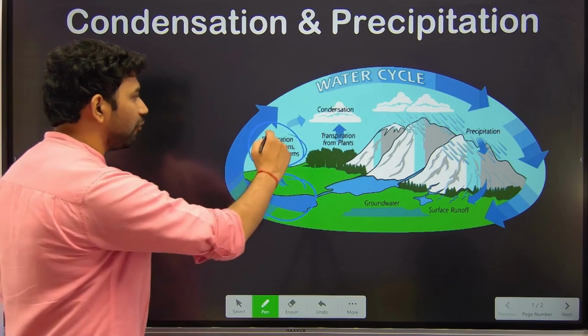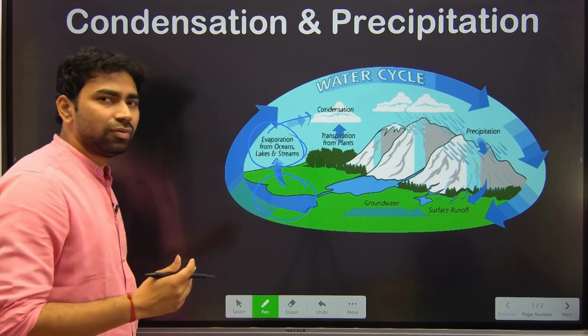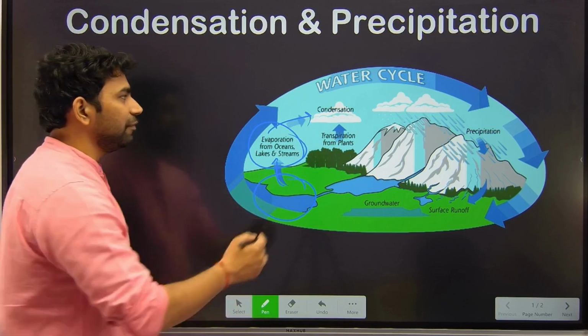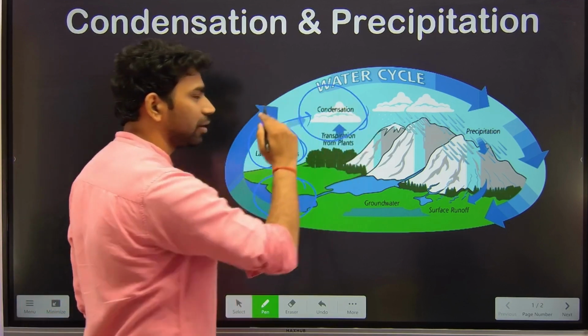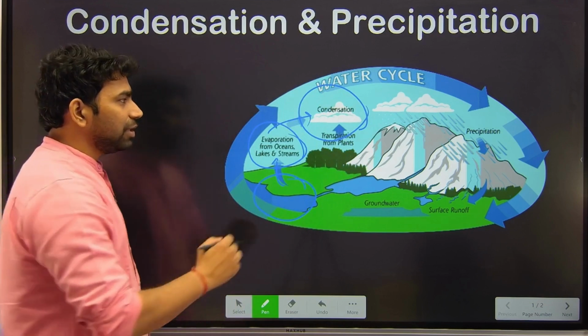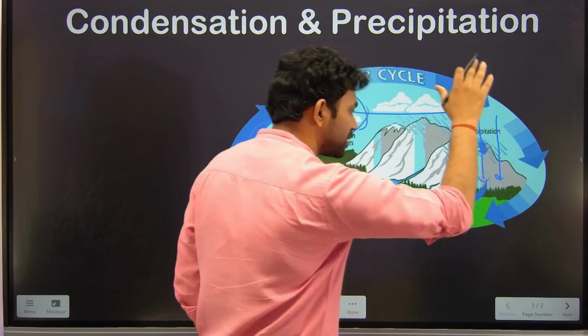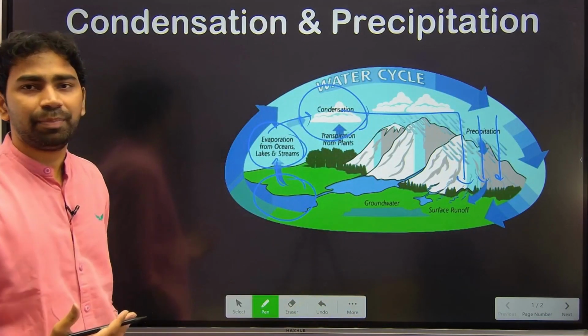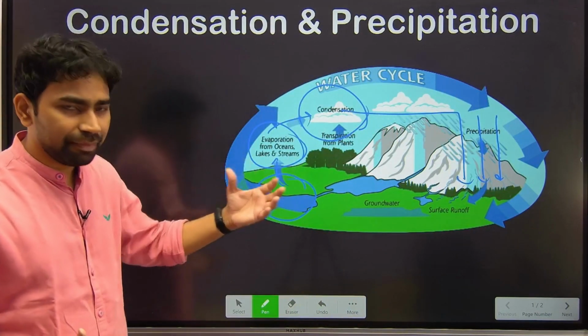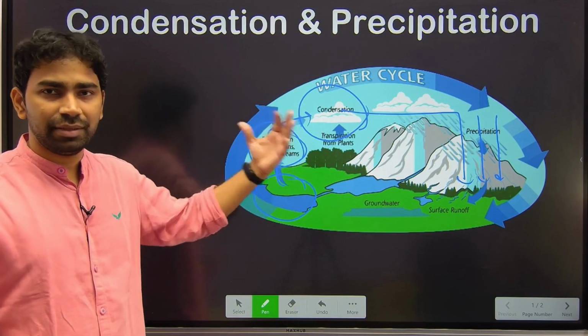And when this water vapor is again converted into small water droplets, we call it condensation. Okay, now when these water droplets fall down to the surface of the earth, we call it precipitation. Okay, so this is the basic difference between these three terms.